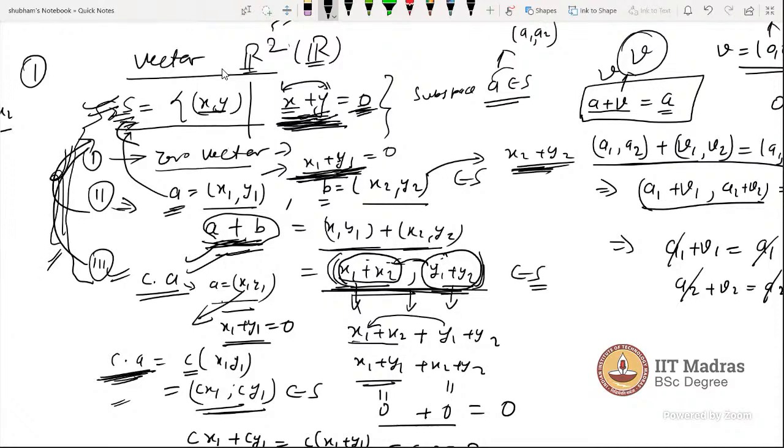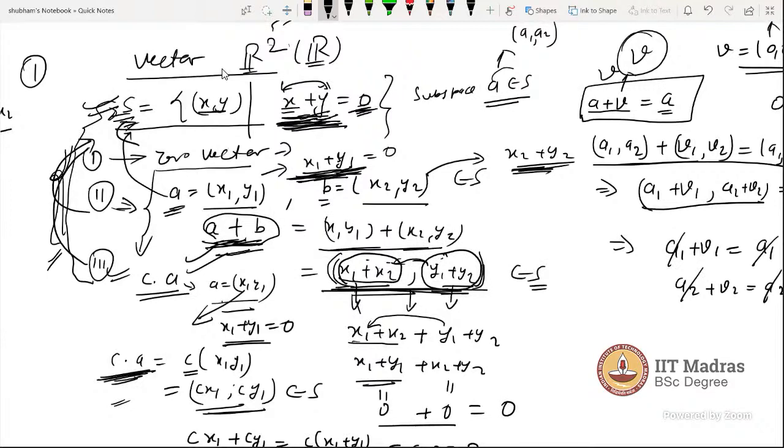There are theorems and lemmas for that, which say that checking only these three is enough. Because a subspace comes from a vector space, all the properties of the vector space are inherent and will be satisfied, and we have to check only these. But if you are checking for a vector space, you have to check all eight conditions.